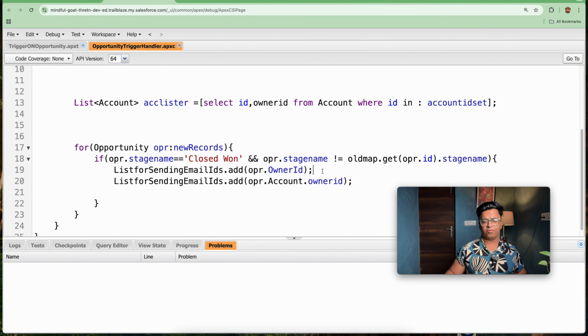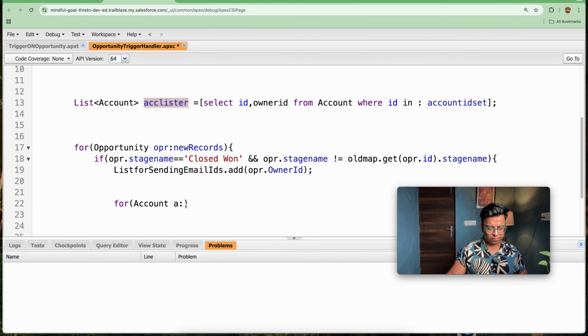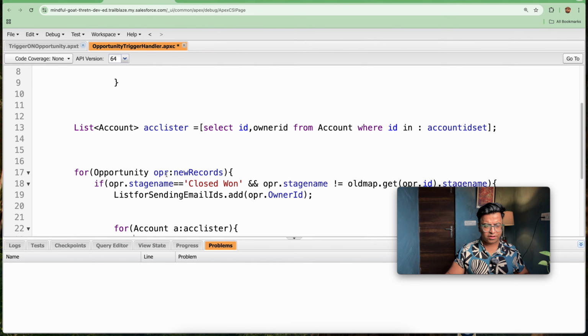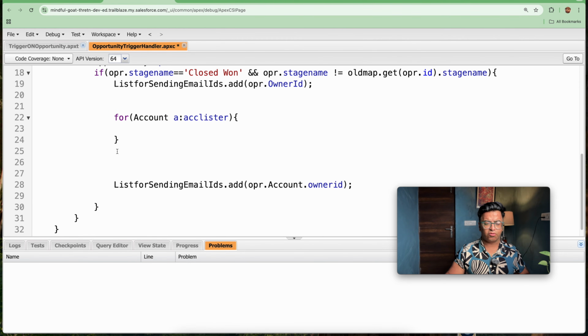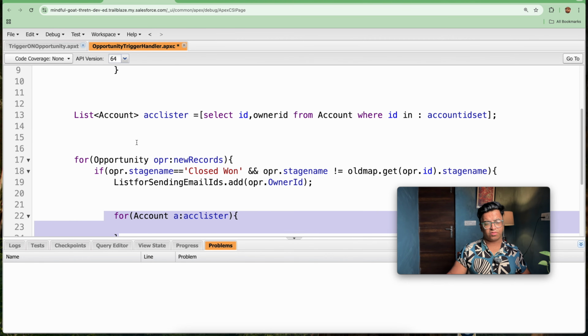So we will be adding an if. I will be iterating this for loop inside this. So for account A colon ACC lister, and now we can do one thing. Or we can turn this into a map, which will be better, because the account ID is matching, so we don't need to iterate over this. So understand, we have to reduce the nested for loops. The more we reduce the nested for loops, the easier it will be for us.